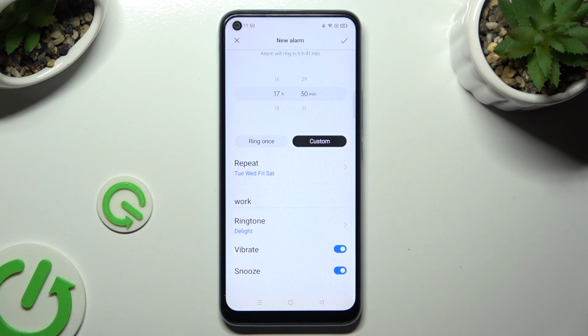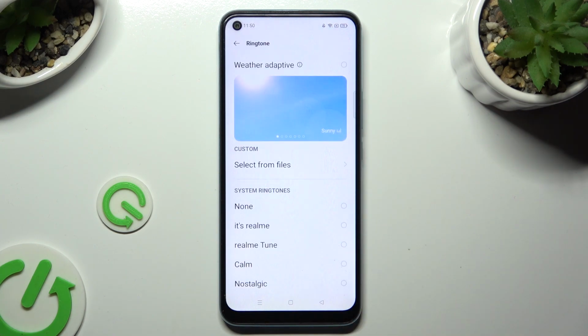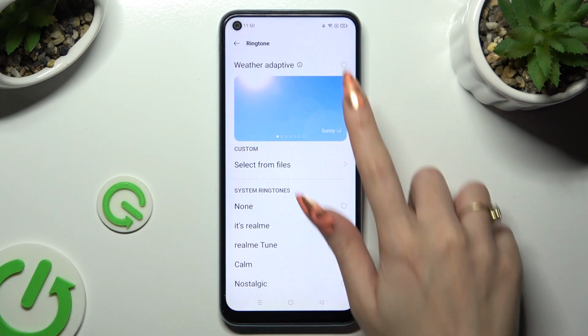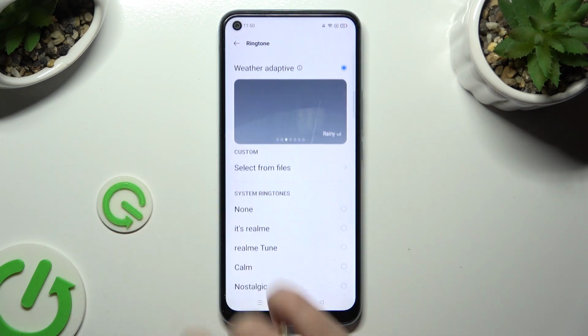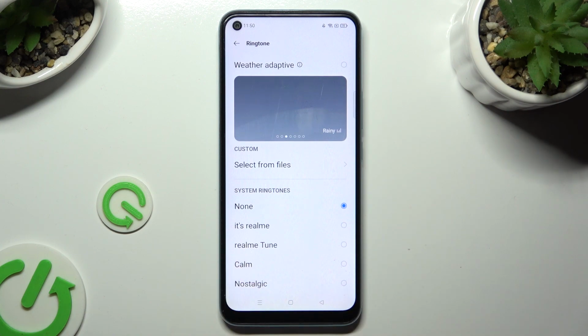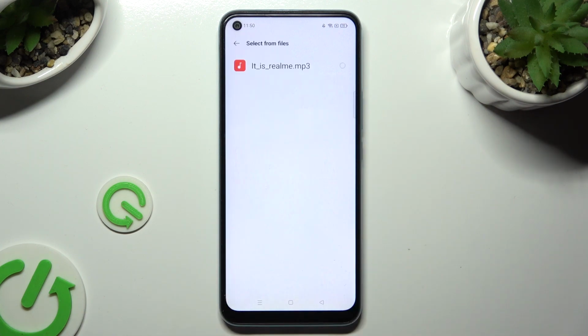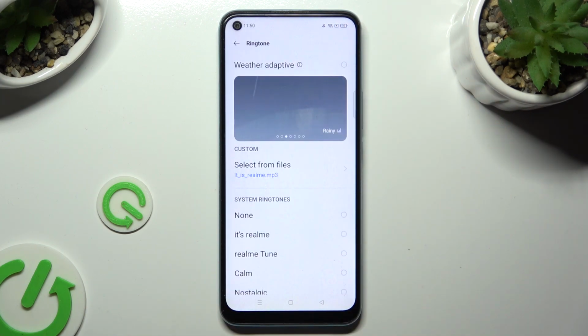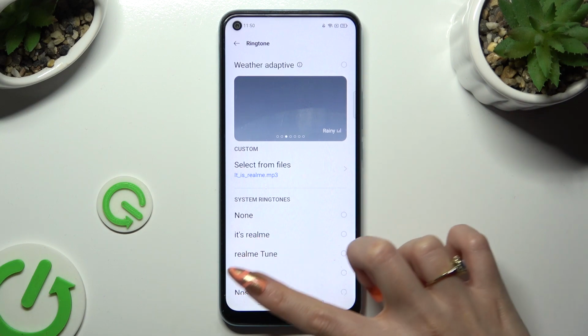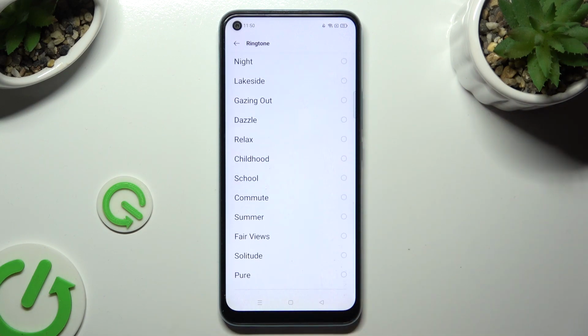Then tap on ringtone. Over here you have a couple of options. You can click on weather adaptive at the top. Tap on select from files and pick any song from your device. Or just apply one of those system ringtones, like relax.